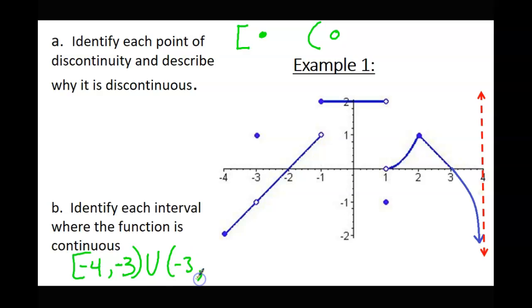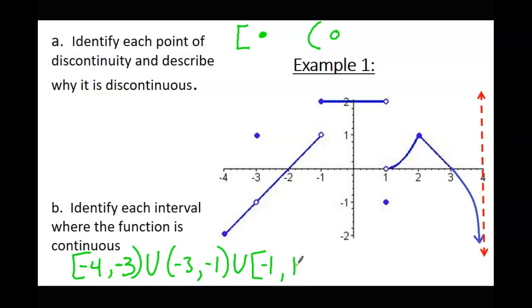That's where my pencil would start. It's not included. And then I would keep going until I got to what? -1. And would that be a bracket or parenthesis? Where would I pick up then? I would pick up at -1. Is that a bracket or parenthesis? There we go. It's a bracket until we get to what?